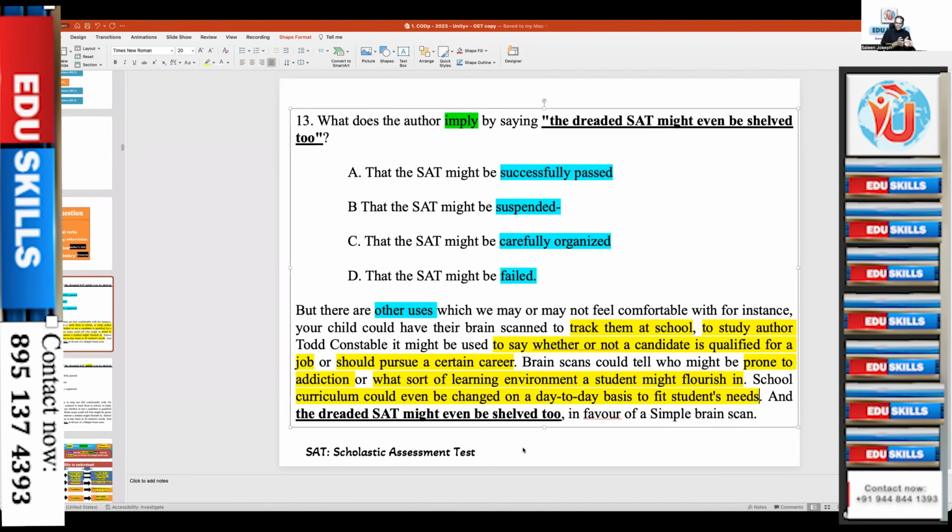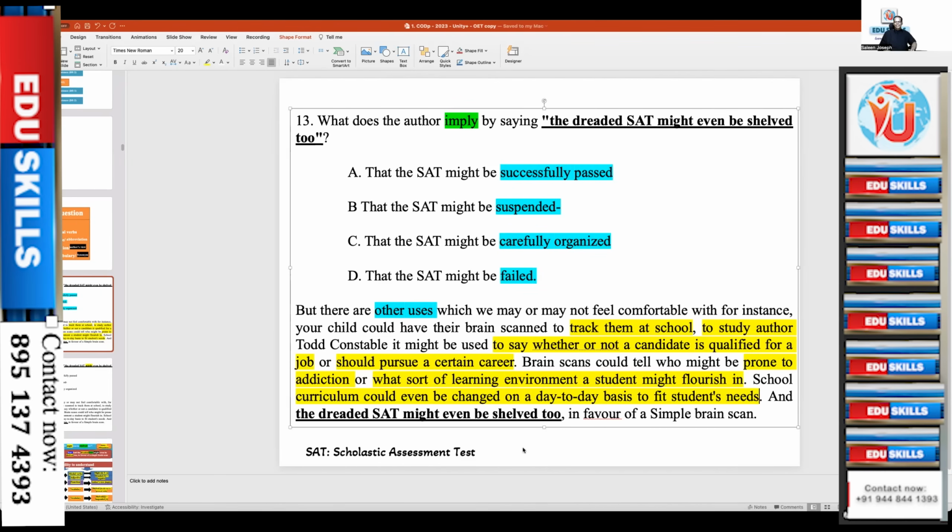Now there is a comparison between SAT and brain scan. So will the SAT be upheld? Will it be suspended? Will it be carefully organized for better performance? Will it fail? Successfully passed. Successfully passed. Failed, I think. Further, A. Carefully organized, further. Successfully passed means SAT will be used, not brain scan. B. Further. Successfully organized. B. Come on. The answer is C, further.